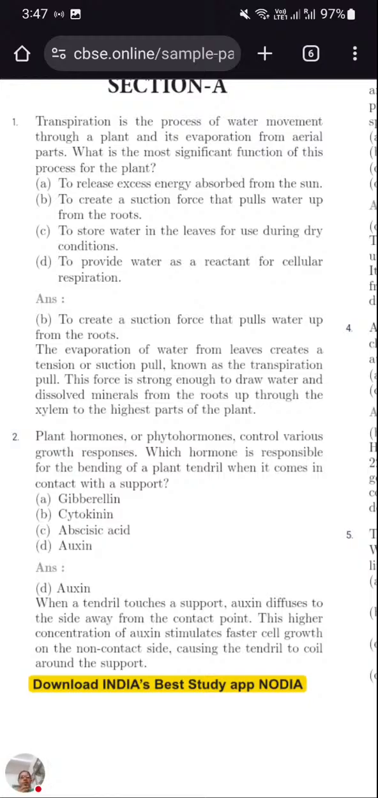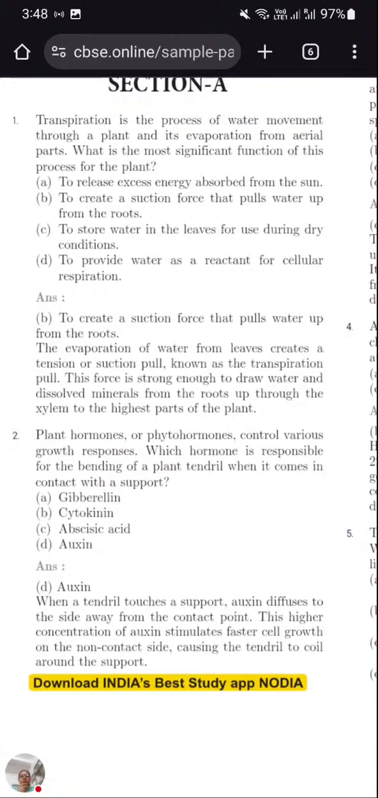To release excess energy absorbed from the sun. So it's totally wrong. Through transpiration, energy is not released. To create a suction force that pulls water up from the roots. So here, if you recall back, during transpiration, water is lost from the aerial part through stomata. To fulfill that space, water is pulled from the lower part. So that pulling is called suction pressure, which creates a suction pressure through which the water will rise up. So the correct answer is option number B.